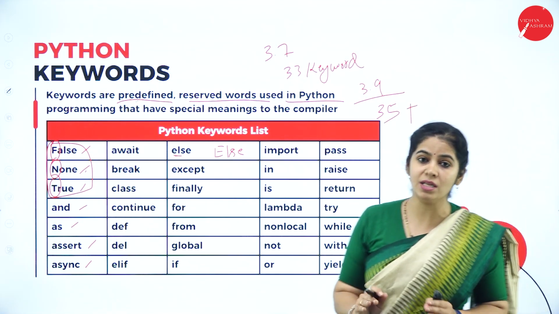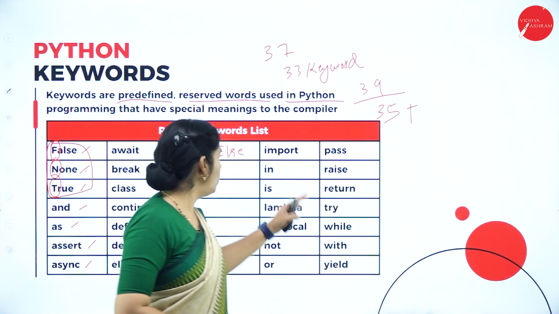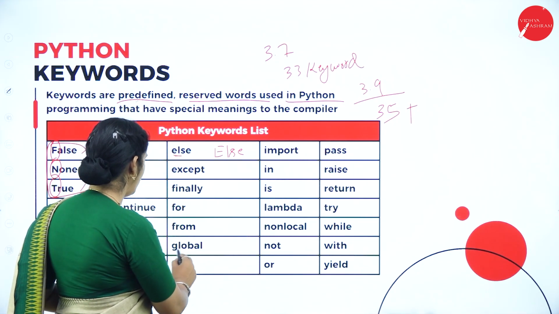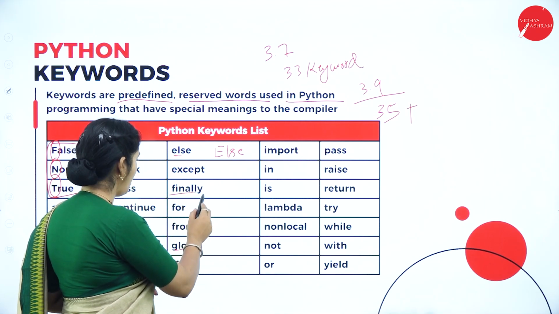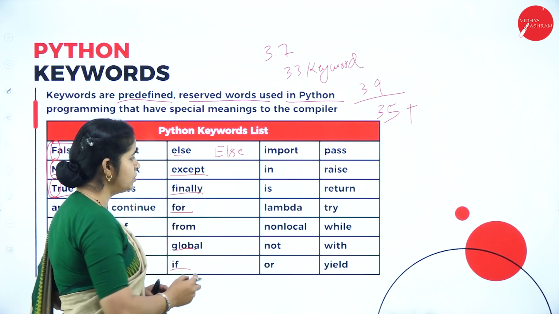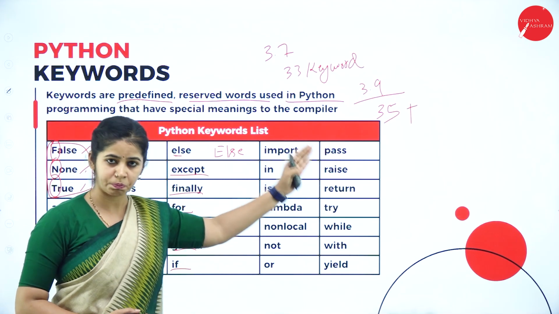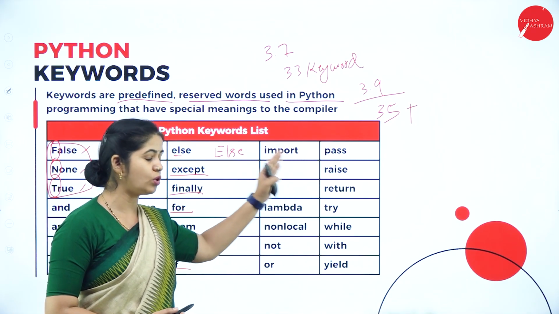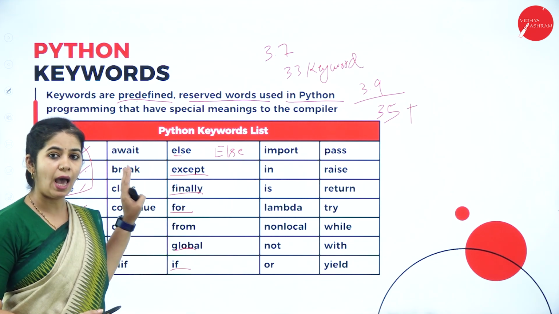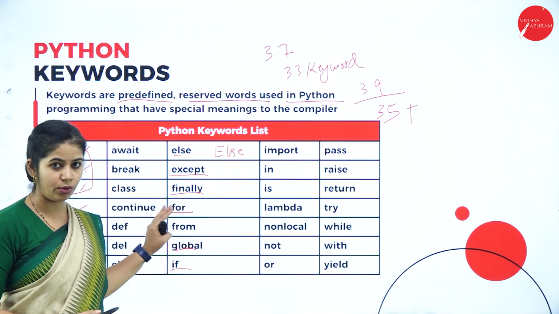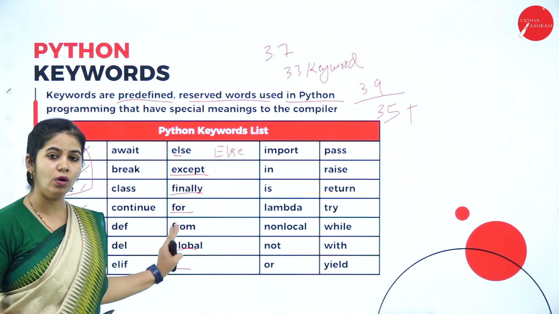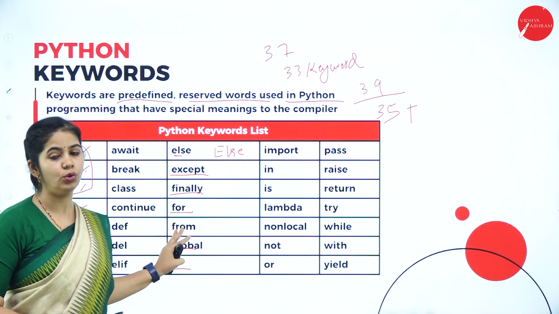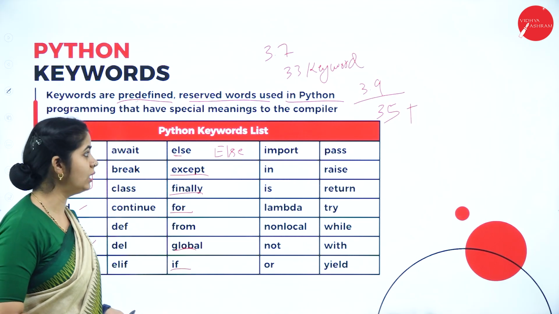So here, importantly, we are using global, if, else, finally, for, except. When we are writing programs, we are supposed to use all these keywords as described. So have a note on this and try to remember all the keywords. It's easy to write the program when you remember all the keywords.